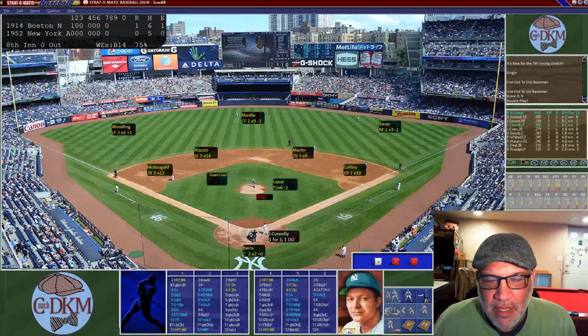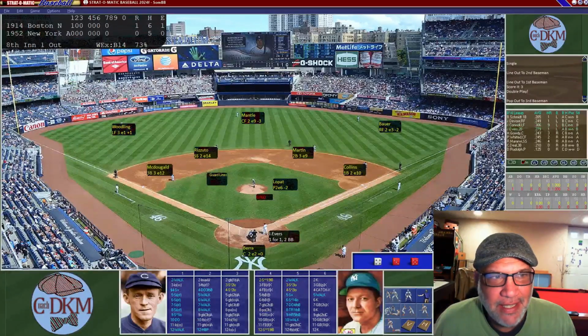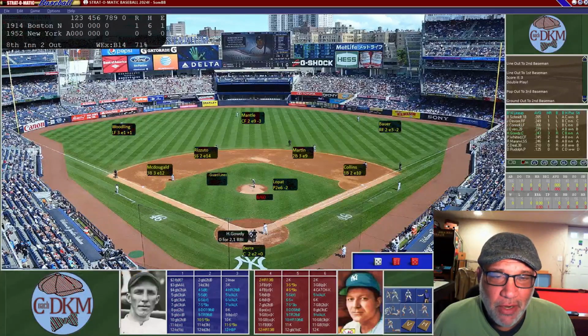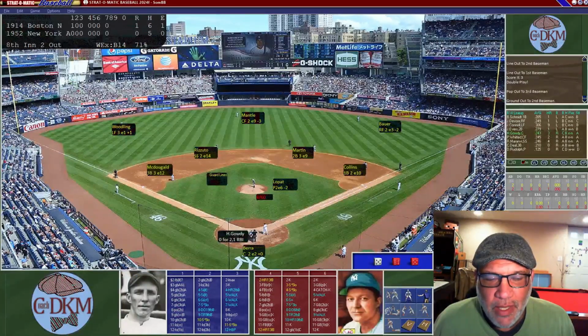coming up. Here's Connolly, 1 for 3 with a double, and he's going to pop out, and that's going to be 1 down as McDougald, the third baseman, pulls that one, and Johnny Evers, 1 for 1 with 2 walks, is going to hit a ground ball to Billy Martin, who snares that one off a couple of dribbles, and he throws that one to Collins at first, and that's going to be 2 down, and now Gowdy is up.